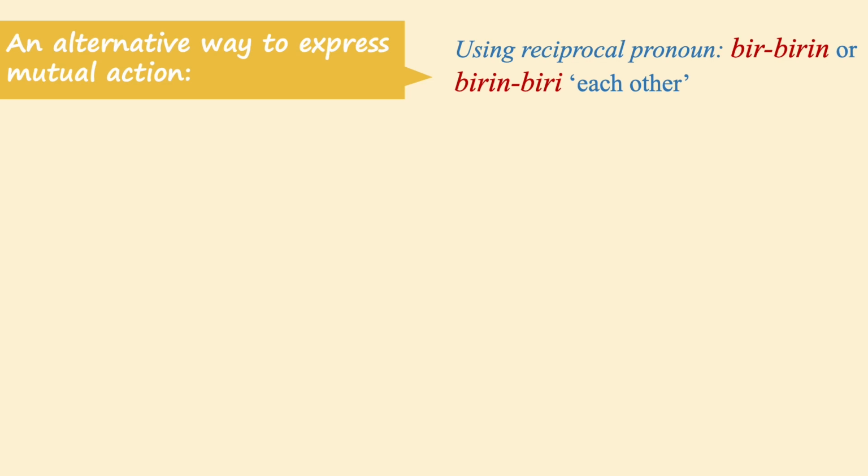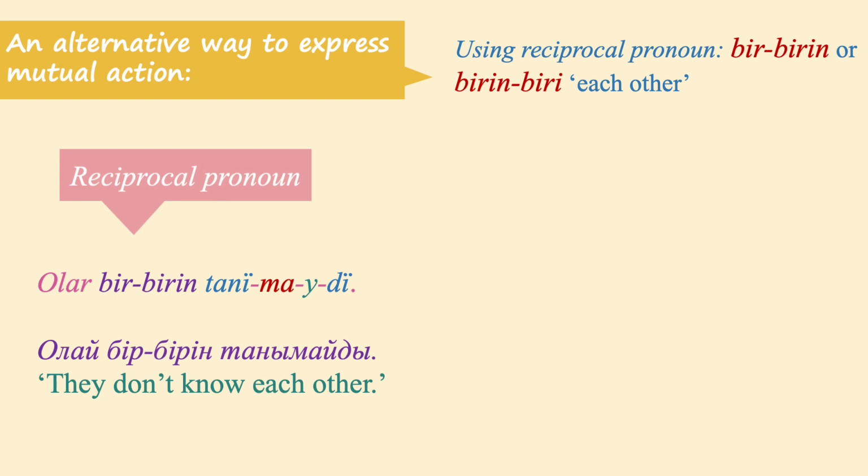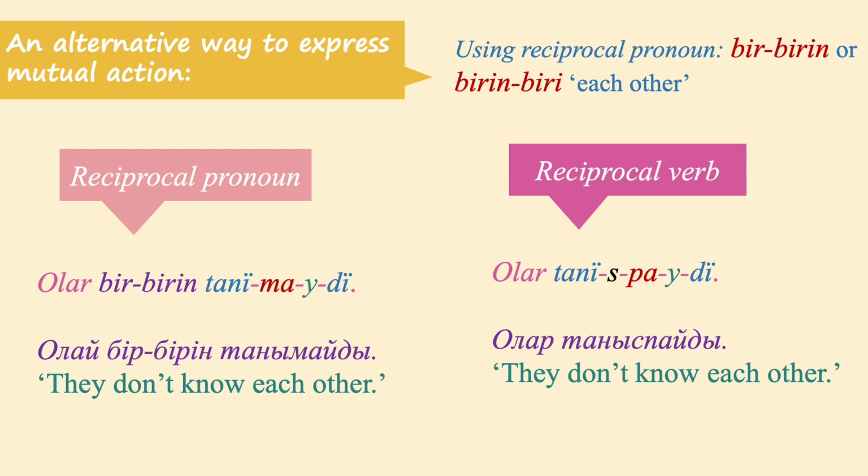If you want to use the reciprocal pronouns, you don't need the reciprocal suffix on your verbs. For instance, олар бір-бірін танымайды. They don't know each other. You also can use the reciprocal suffix on the verb instead of reciprocal pronouns. Олар таныспайды. They don't know each other. Both expressions are correct.